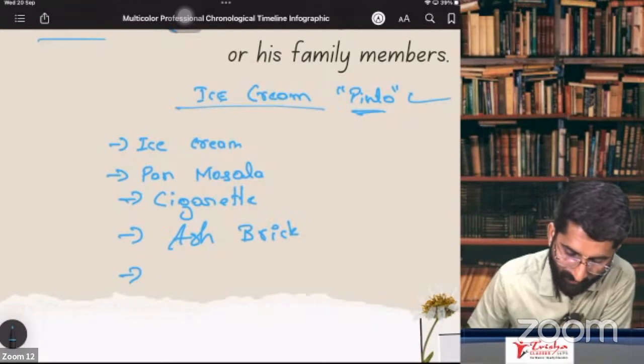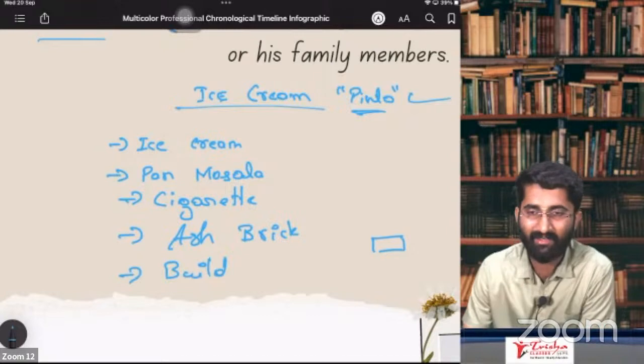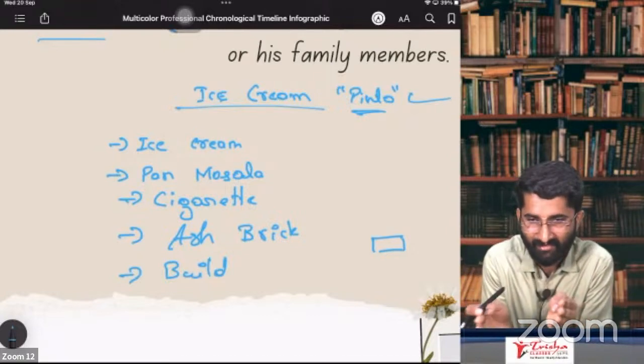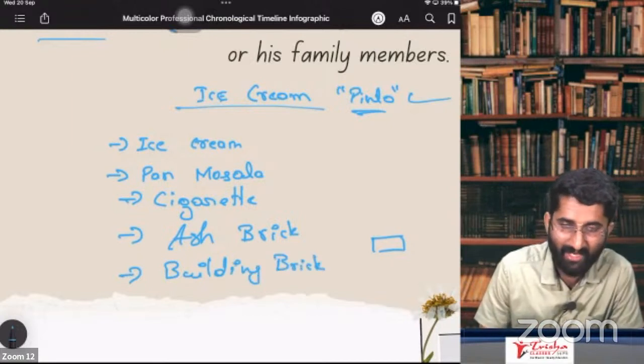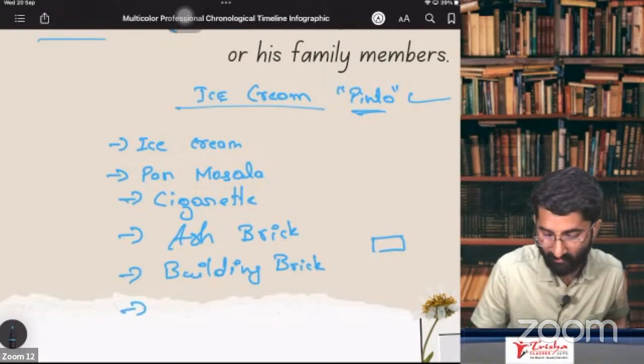Now he went for building bricks. You know what is building bricks? That red color wala, ittu sa aayega na. Building bricks, a small brick it is. In Kannada, we call it as ittige. Building bricks it is. Again, that was low quality building bricks. That also got destroyed.